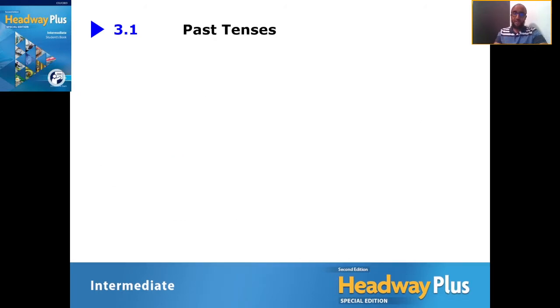All right, let's continue. Remember guys, simple rule: when we talk about the past simple, we don't have to think about conjugating the verb.